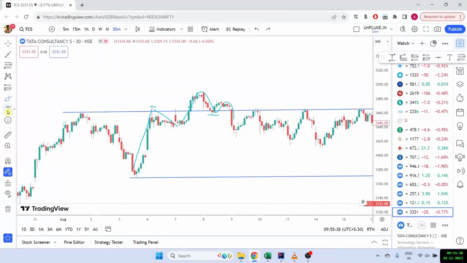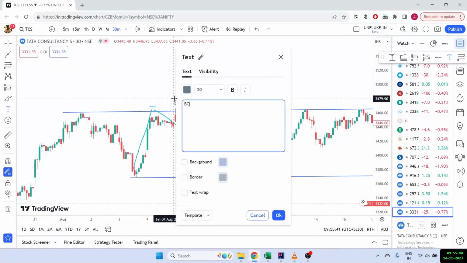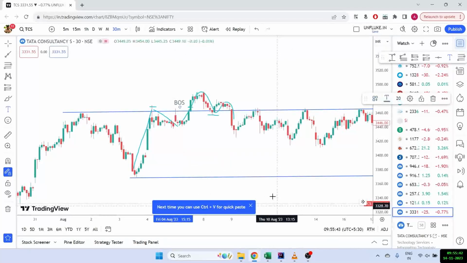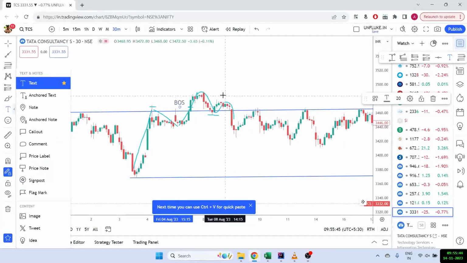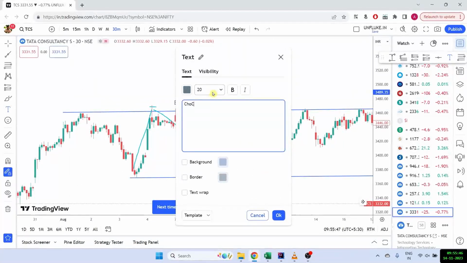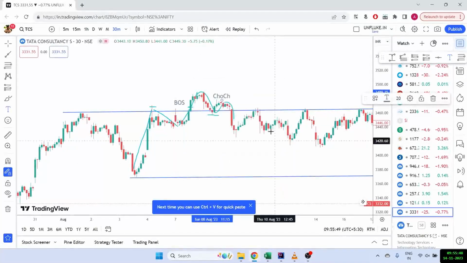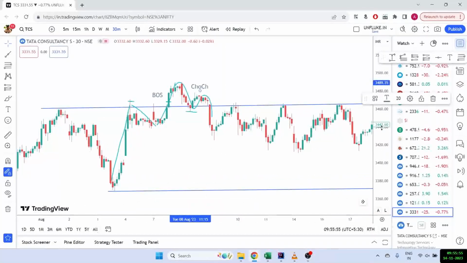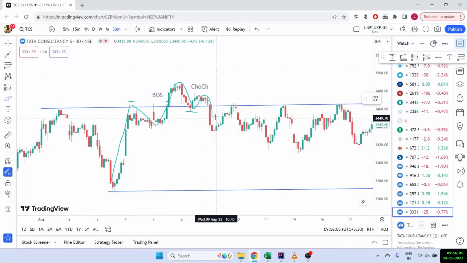So let me mark that also. So this is the BOS happening here, and then we have the change of character happening here. Now I'm looking for a big red candle because the change of character has happened. I'm looking for a big red candle which would act as my fair value candle. And we can see that I have got a good candle here, a big red candle which is here.